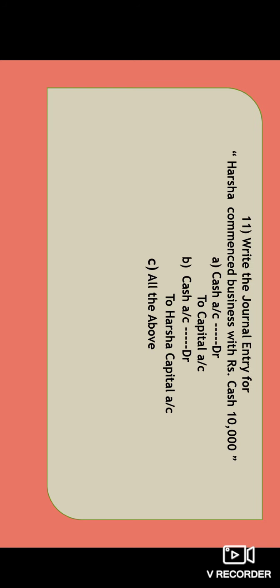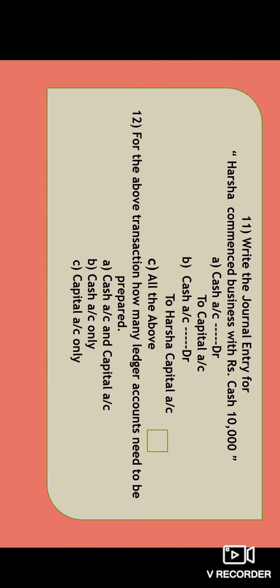Next we have, write down the journal entry for Harsha commenced business with rupees cash 10,000. Which is the correct journal entry? Mark that. Next we have, for the above transaction, how many ledger accounts do you need to prepare?